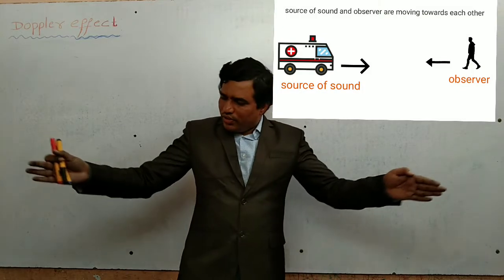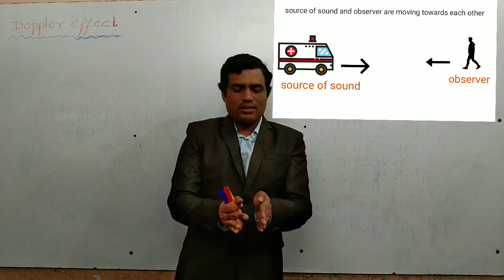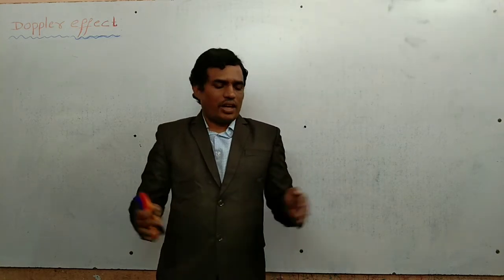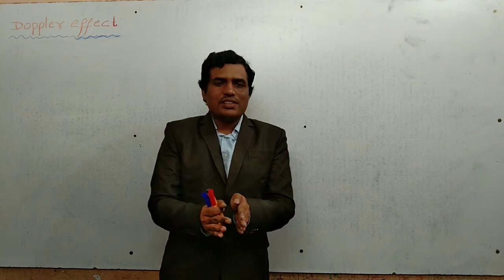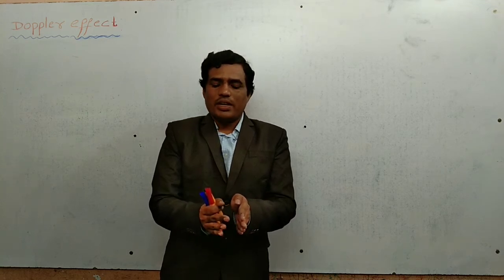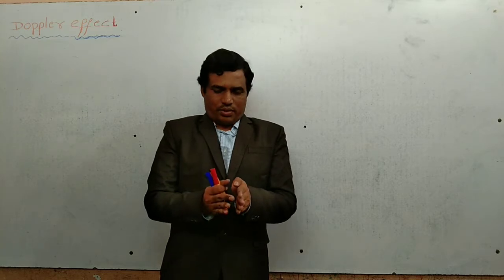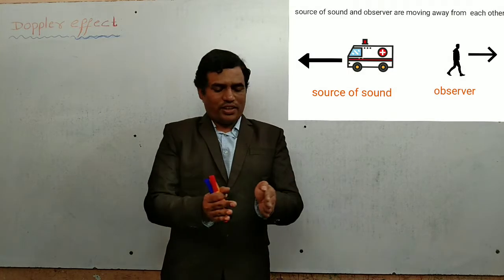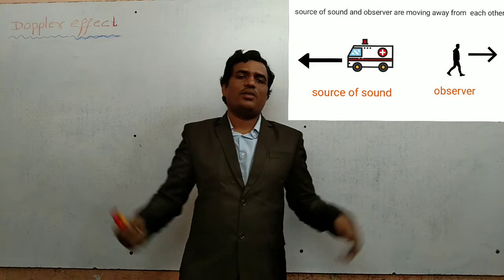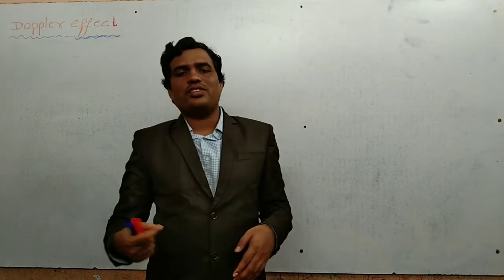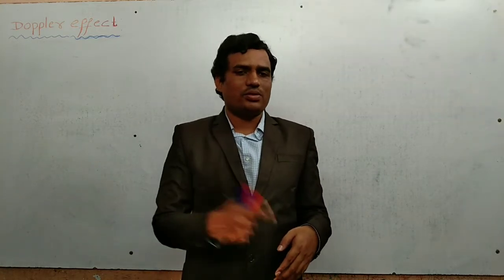If both are moving towards each other, now in this case, what happens? Apparent frequency increases, but he can't hear the actual frequency that is produced by the source. Suppose both are moving away from each other. Now in this case also, he cannot hear the actual frequency produced by the source.